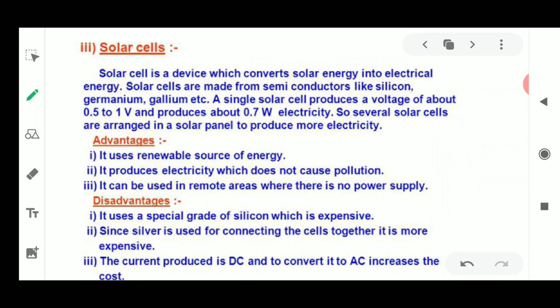If we use an efficient number of solar cells, they could produce a large amount of electricity also. So this is the efficiency, and its efficiency could be increased.